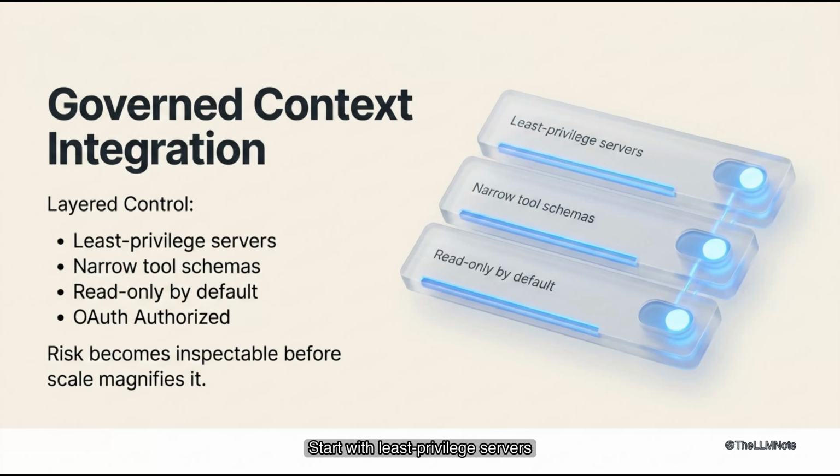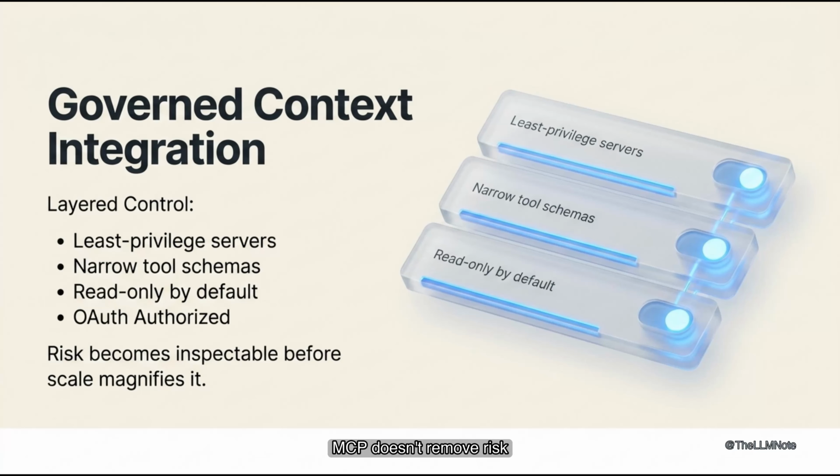Start with least privileged servers. Use narrow tool schemas. Set read-only resources by default. Use prompt templates that encode approved workflows. Add OAuth-style authorization for remote servers only when touching private data. Log every tool call. Record resource reads, track parameters used, capture approvals, store returned outputs.